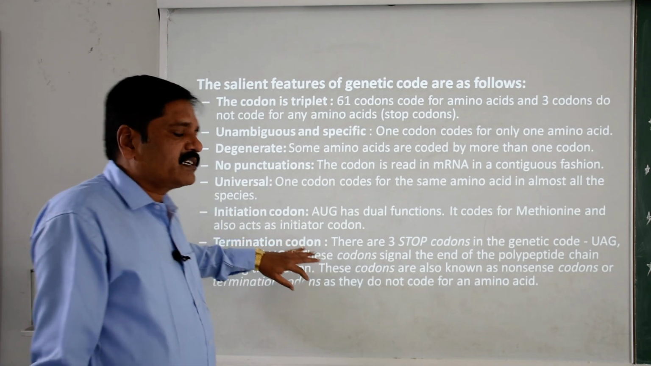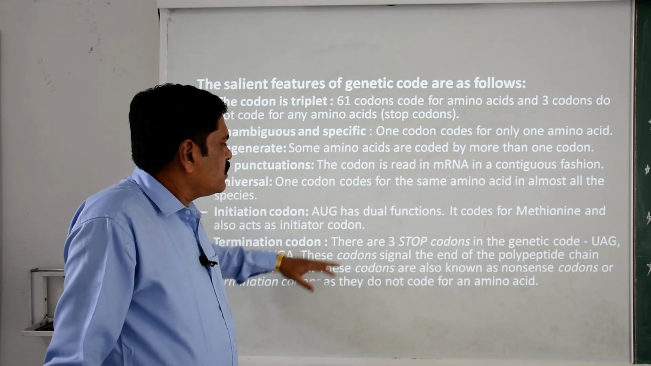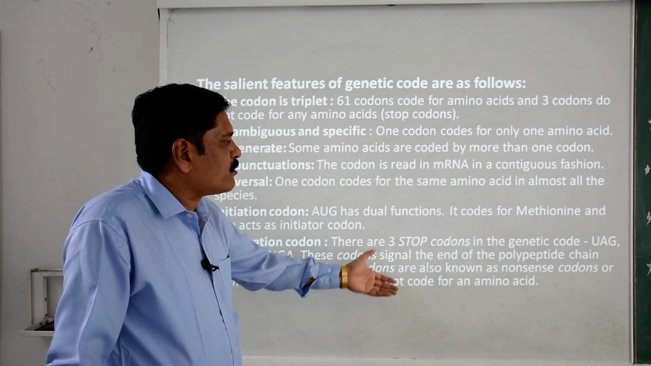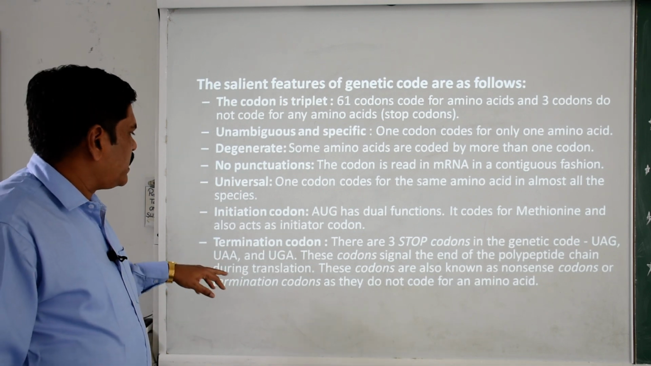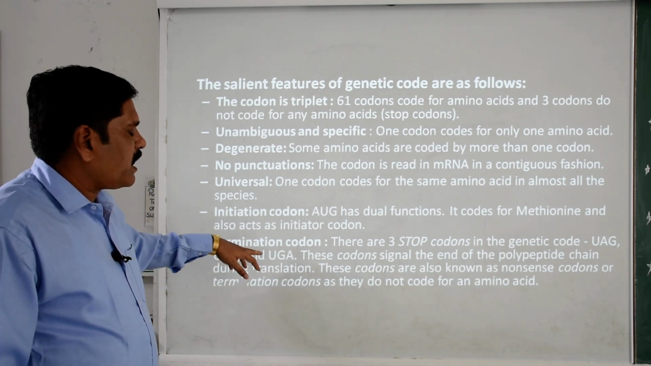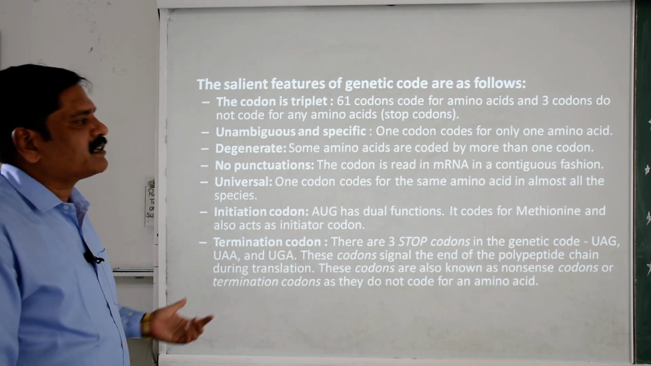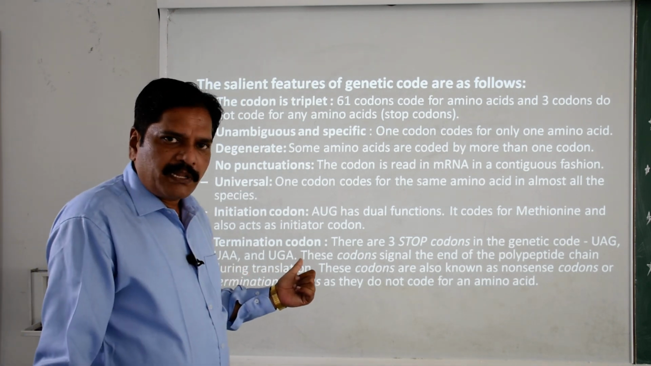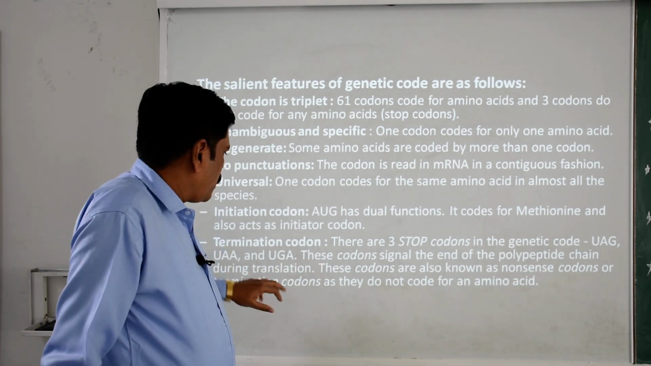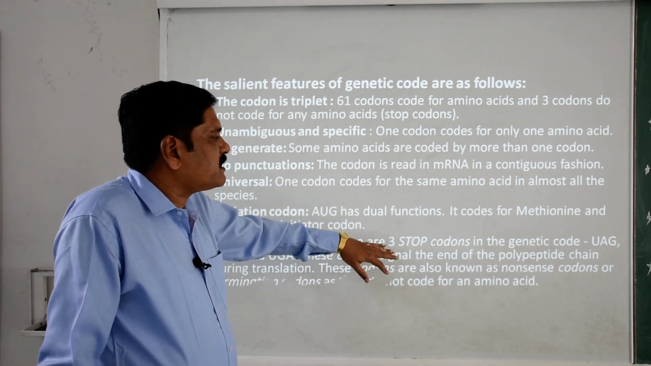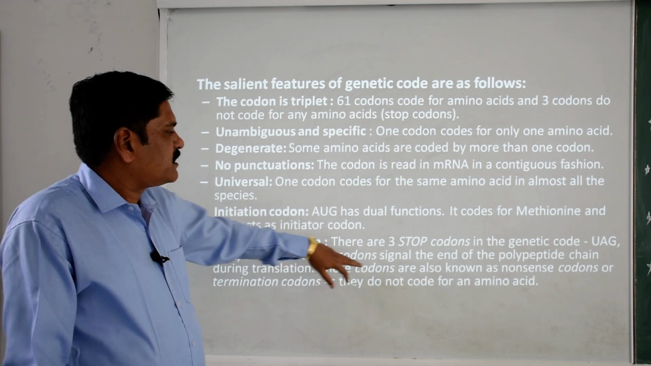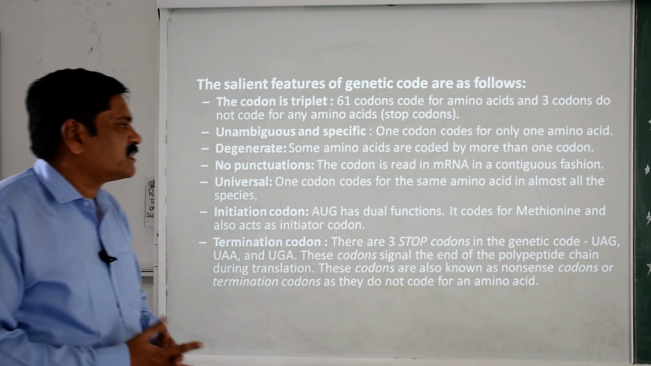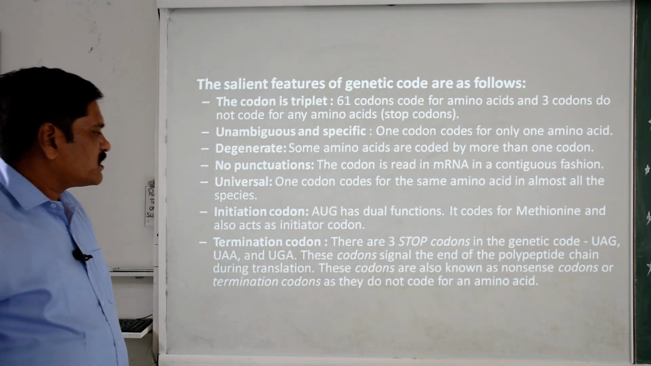One more codon is the termination codon. There are three termination codons, also called stop codons in the genetic code: UAG, UAA and UGA. Remember the names of these three codons. It may come as a 1 mark question. Now, these codons signal the end of the polypeptide chain during translation, and they are also known as nonsense codons or termination codons.